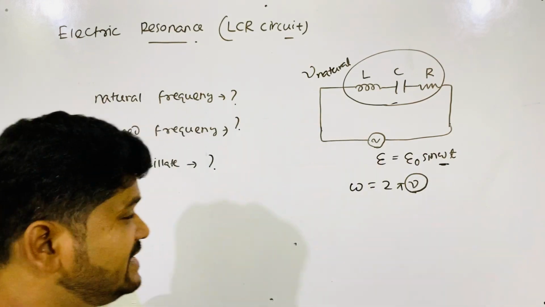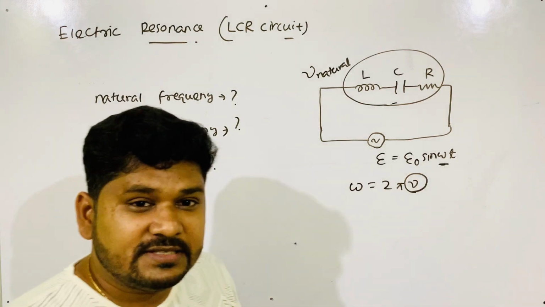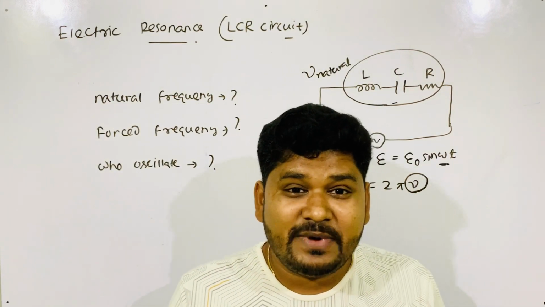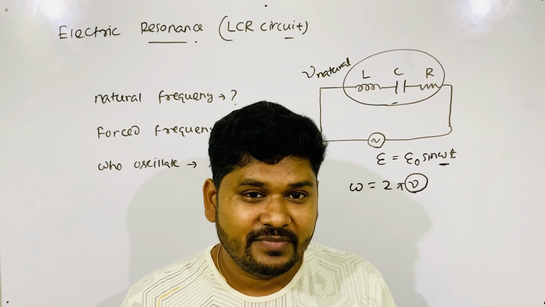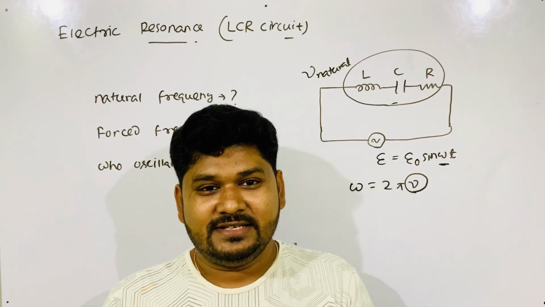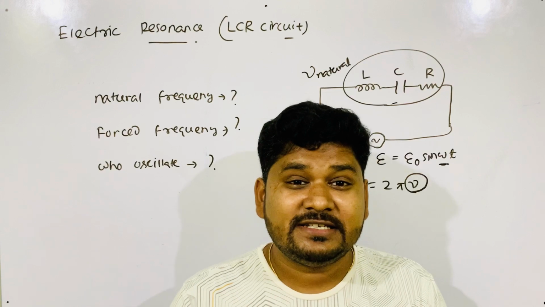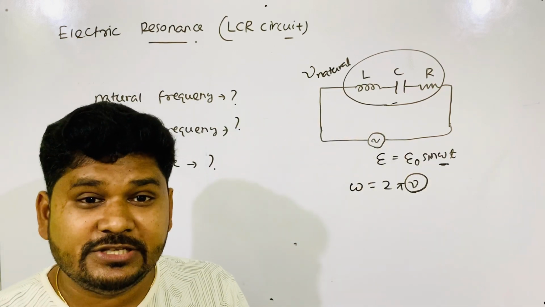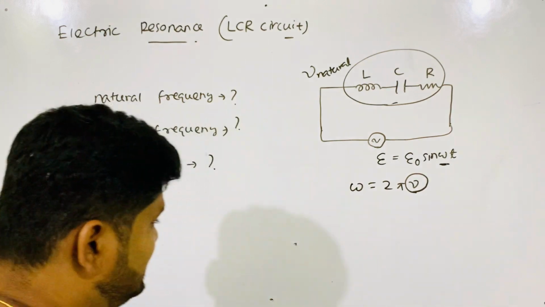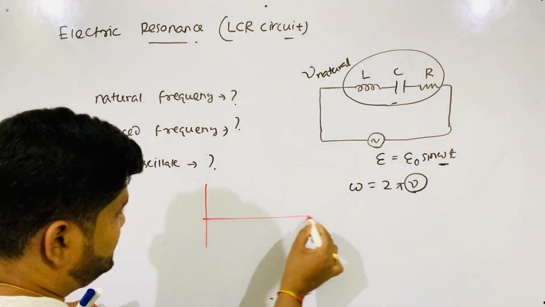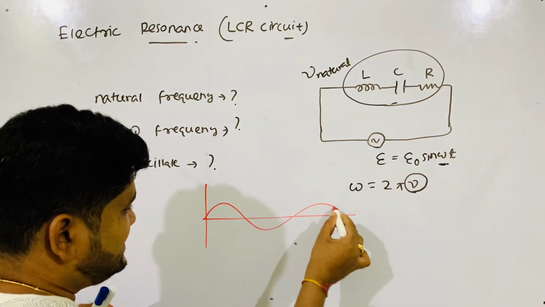Resonance happens means, come to the third point: who oscillates with the maximum amplitude here? Current oscillates. Current oscillates with the maximum amplitude. We will get maximum amplitude current. It means the current, suppose the graph is like this.